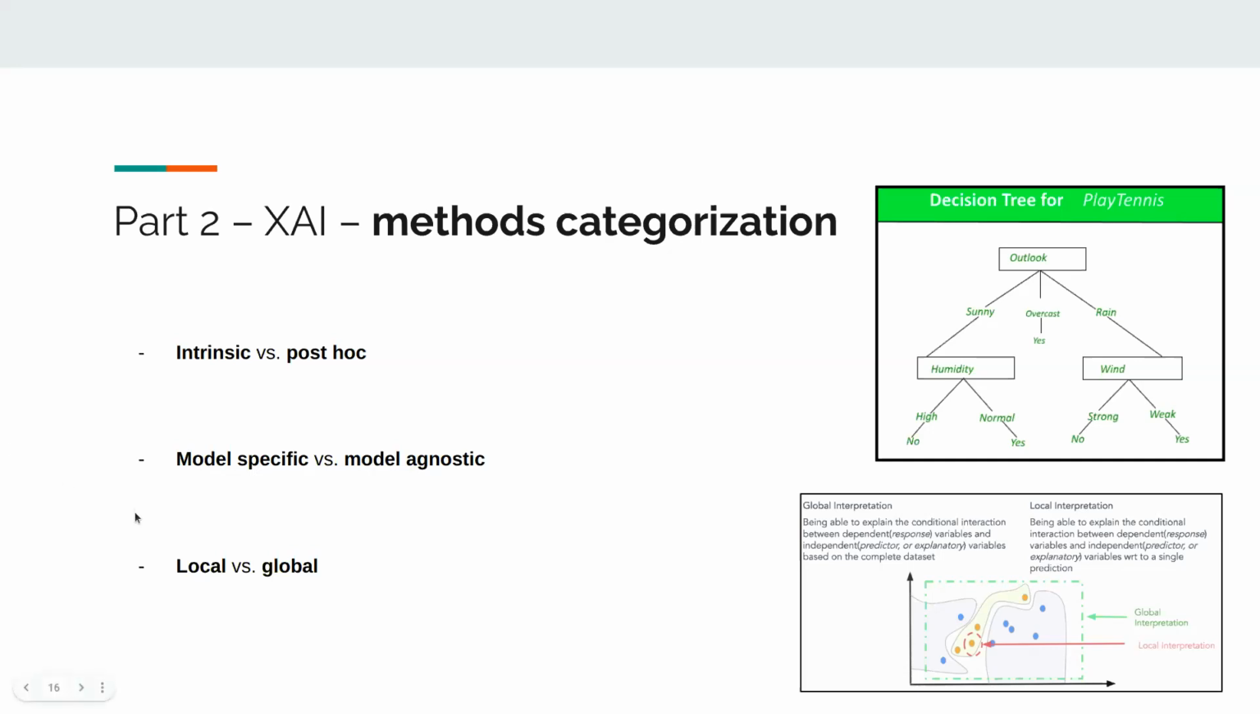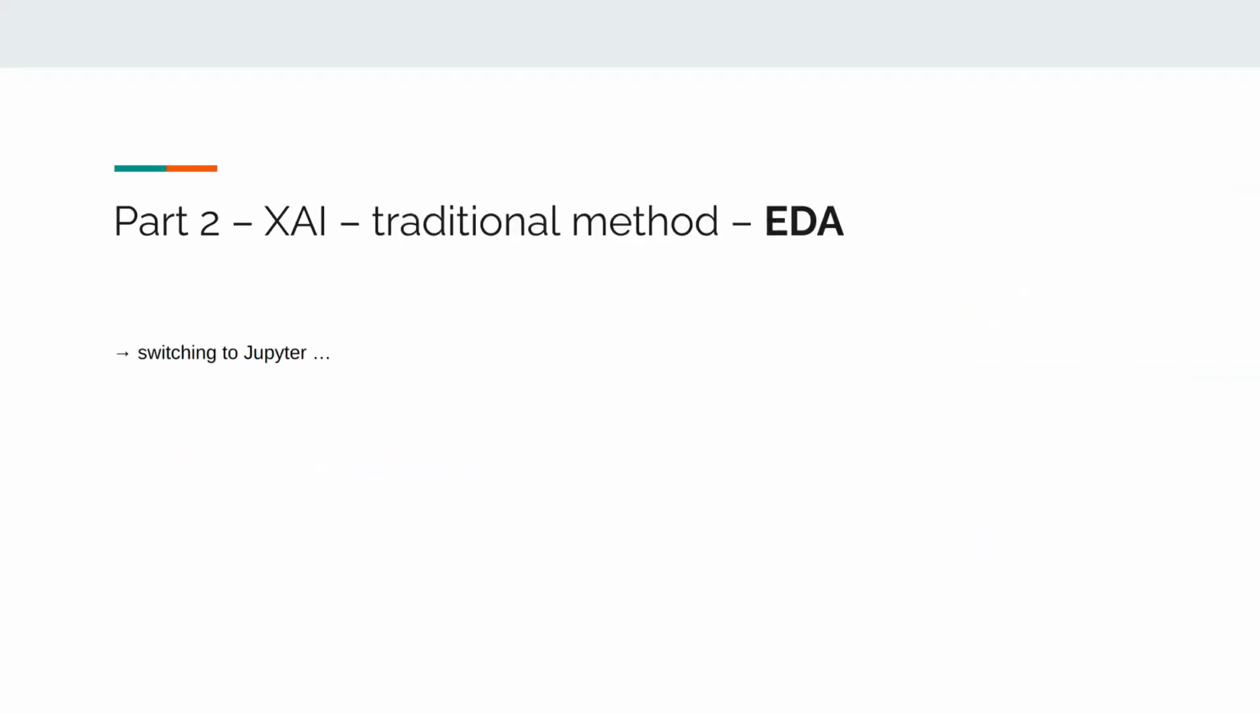There is also another type of categorization: model specific versus model agnostic. Model agnostic meaning that this interpretation method can apply to multiple machine learning algorithms and models. There is also what we call local versus global. Global means you explain the whole model, all the predictions. Local means if you have a sample prediction, you want to explain exactly why that happened. Okay. And some traditional methods for explaining machine learning are EDA.